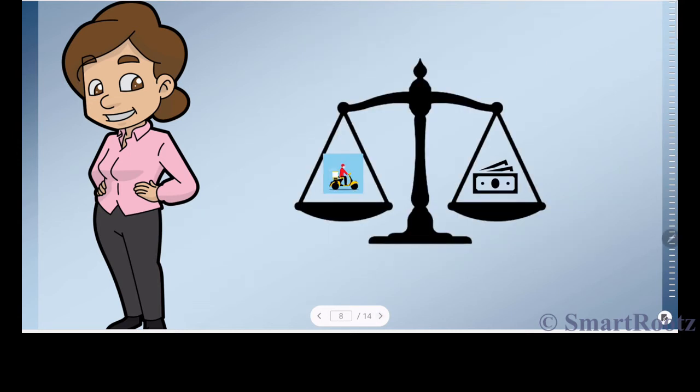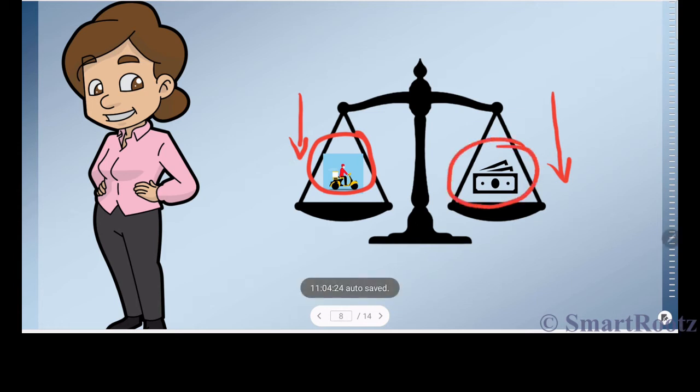So in other words, what has your mother done? She's actually balanced it. So she has reduced the liability of the vendor, and on the other hand, she's also reduced her asset. What is her asset? Cash. Cash is an asset to her. So therefore, she's actually done the art of balancing, which is the double entry system of bookkeeping. So that's it. This is what the double entry system of bookkeeping is.